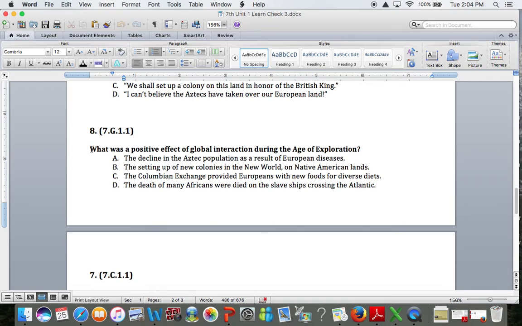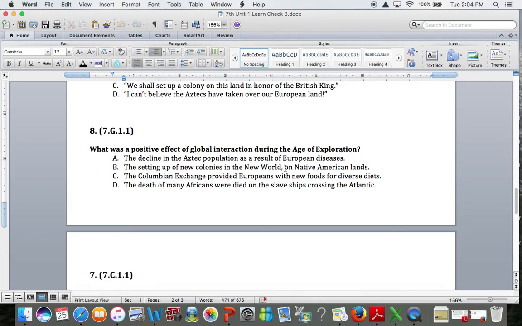So the question asks, what was a positive effect of global interaction during the Age of Exploration? I've got to have some really deep background knowledge for this. Answer choice B says the setting up of new colonies in the New World on Native American lands. I got to do a whole lot of inferencing with B. It says that colonies were set up on Native American lands. And you have to think to yourself, how were those lands taken? From background knowledge, you should know that the Europeans are taking these lands away from the Native Americans.